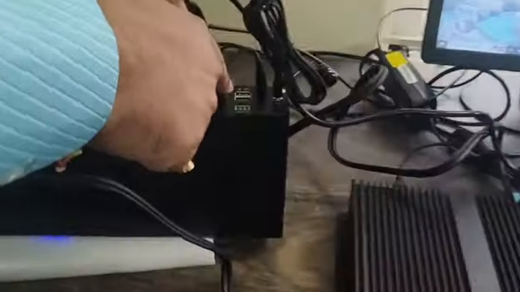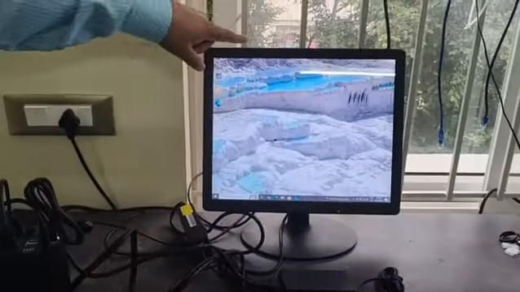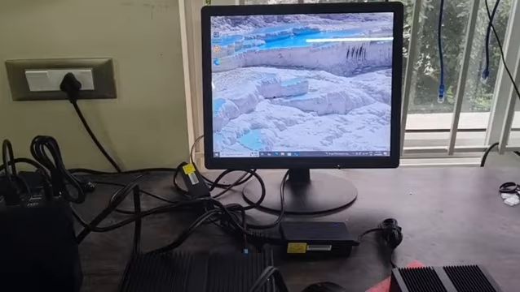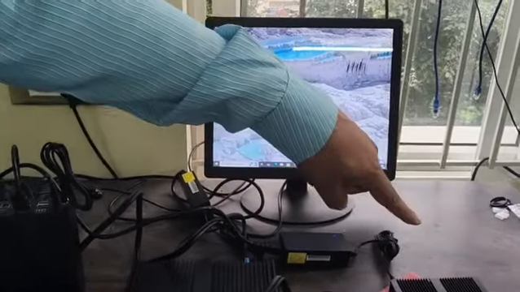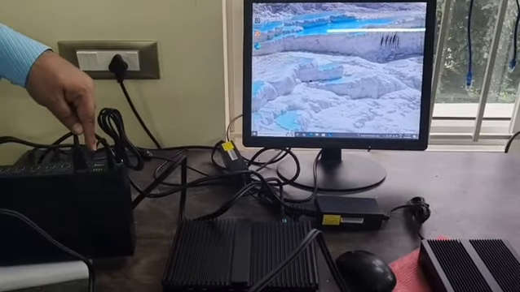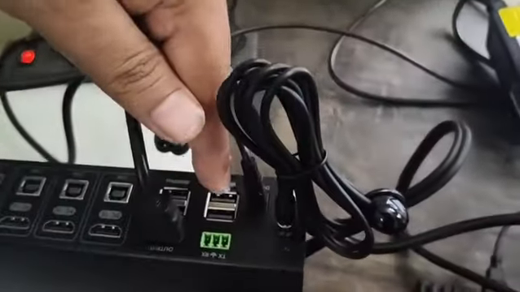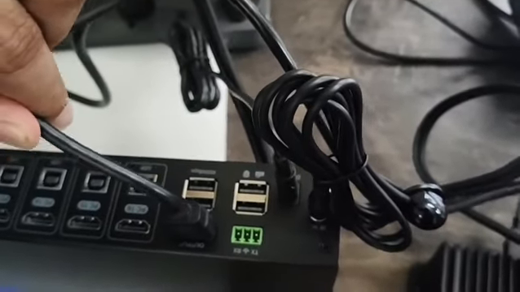So you can connect one monitor locally here. You see this connected monitor here through the KVM. I can select whether this one has to come or that one has to come, and I can connect a keyboard and mouse also. Here I have 4 USBs. You see 4 USBs are there. I can connect keyboard and mouse.